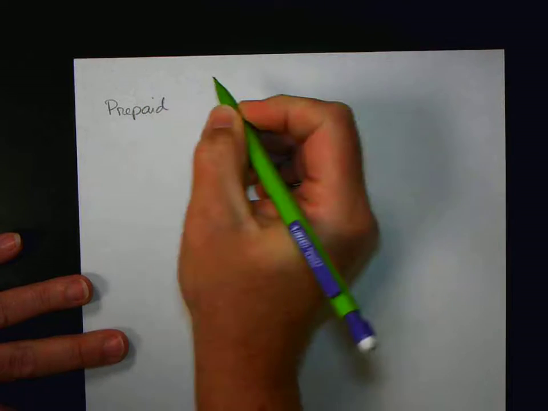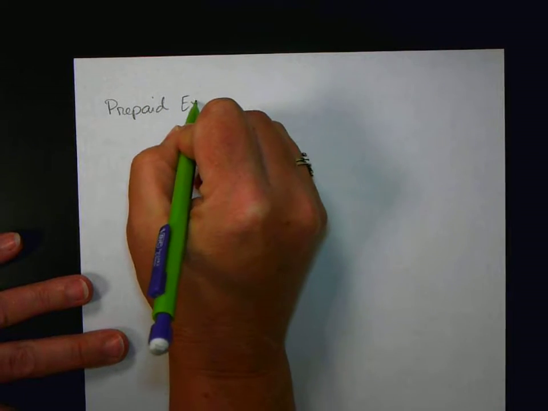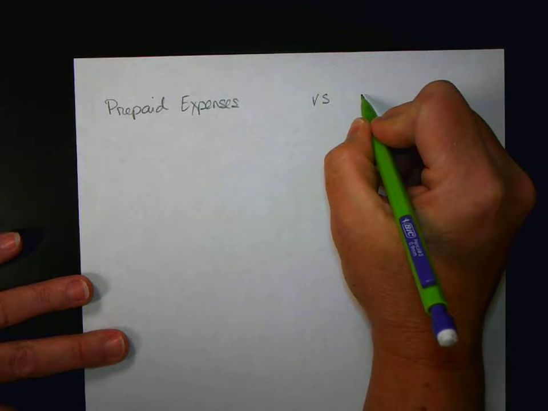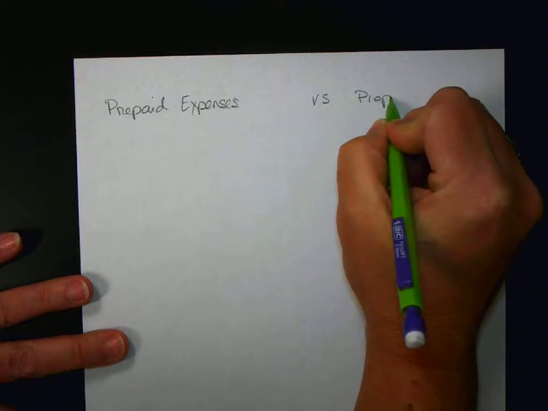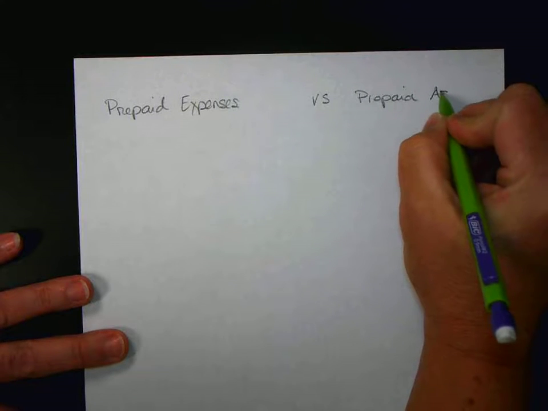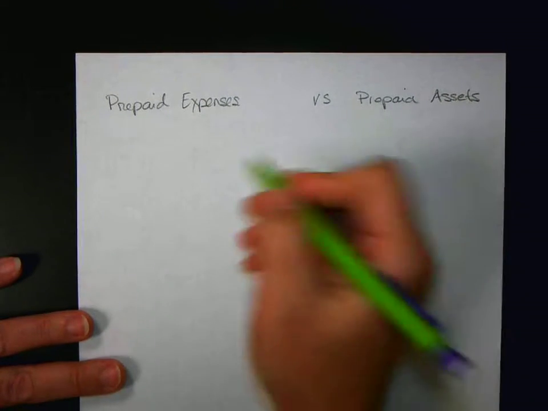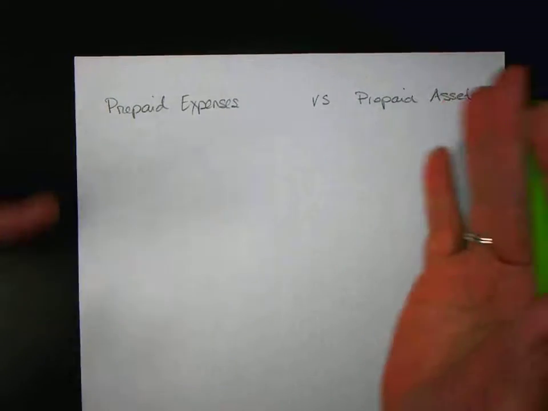So just to do some initial notes, prepaid expenses versus prepaid assets. Okay, and like I said, a business can choose, they can do a combination.